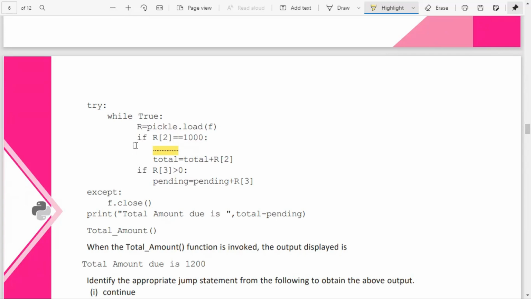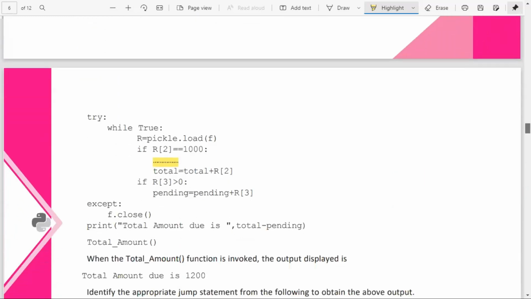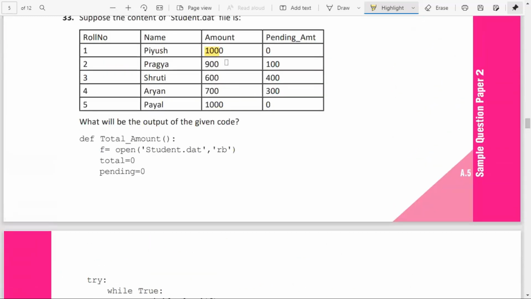Then here multiple ifs are there, so both conditions have to be checked. First one, R of 3 is greater than 0, that is not true, so it will not be executed. Then going to the next statement, R of 2 is not 1000, so that will not be done. For R of 2, these statements will be wrong, but where R of 3 is greater than 0, these will all be correct. So all this will be added up: 100 plus 400 plus 300, that is, the pending amount will be 800.